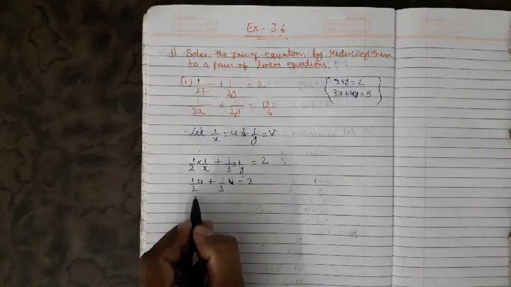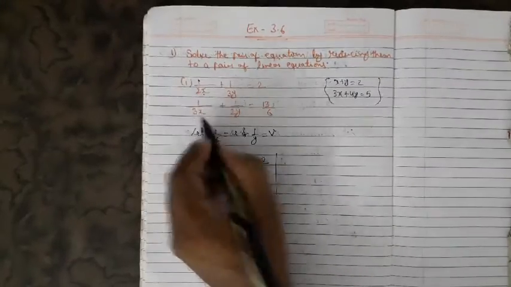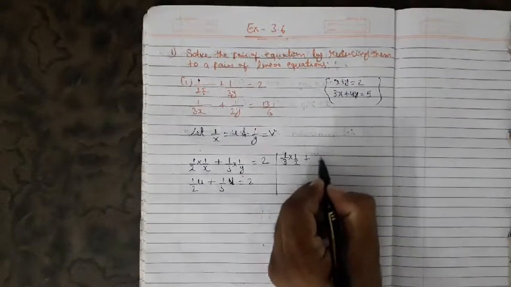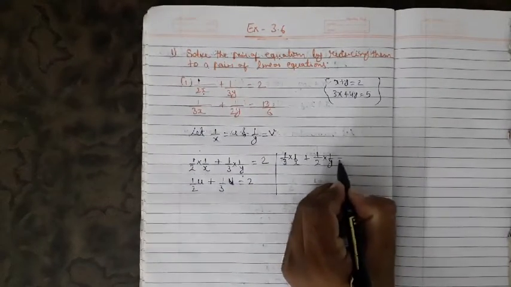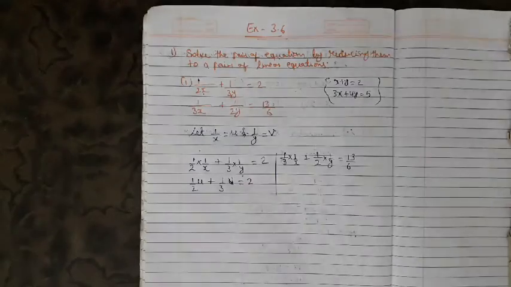Now if I try to solve it, I'm taking the second equation also. So 1 upon 3x would be written 1 upon 3 into 1 upon x, and 1 upon 2y would be written 1 upon 2 into 1 upon y equals to 13 upon 6. Why have I split this? Because it would be easy to understand.